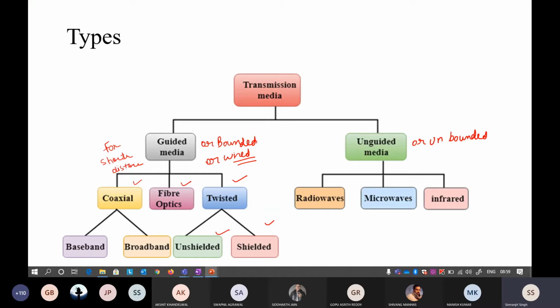Attenuation means that your signal strength gets weak. You can increase the signal strength by using repeaters, but it is still not preferred. If you want longer communication, the media are radio wave, microwave, and infrared.